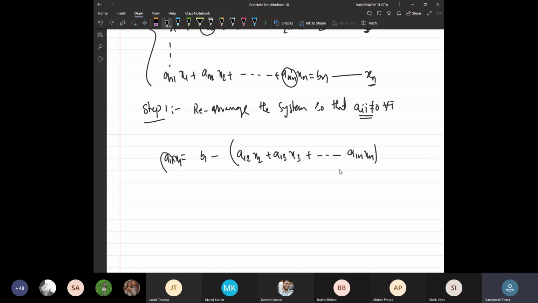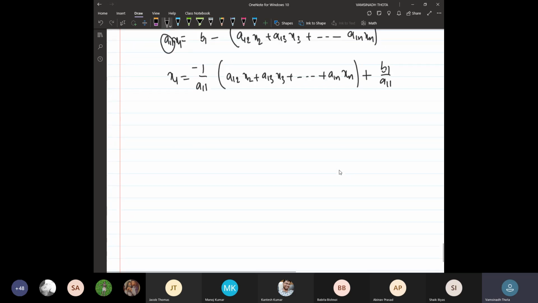Now you also divide by a11, so that is why we need to check that the diagonal entry should be non-zero. So what you will get is x1 equals minus 1 upon a11 times a12 times x2 plus a13 times x3 plus and so on plus a1n times xn, plus b1 upon a11.